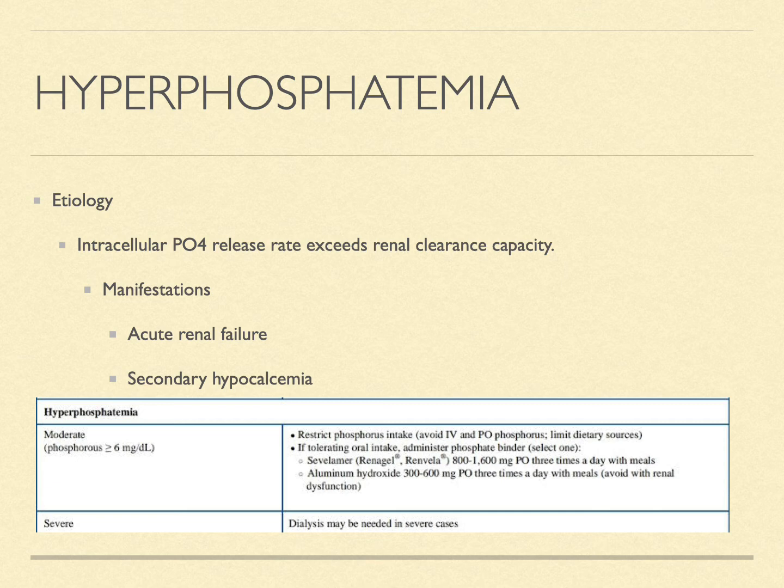And in hyperphosphatemia, we know that when the intracellular phosphate release exceeds the renal clearance capacity, we see hyperphosphatemia manifested as acute kidney injury and secondary hypocalcemia. So when there is a moderate increase in phosphorus to more than 6 milligram per deciliter, we restrict the phosphorus intake, limit the dietary sources, and avoid IV and peroral phosphorus. If tolerating oral intake, we administer phosphate binders like sevelamer 800 to 1600 milligrams orally 3 times a day with meals, or aluminum hydroxide 300 to 600 milligrams orally 3 times a day with meals. And in very severe cases, dialysis may be needed.